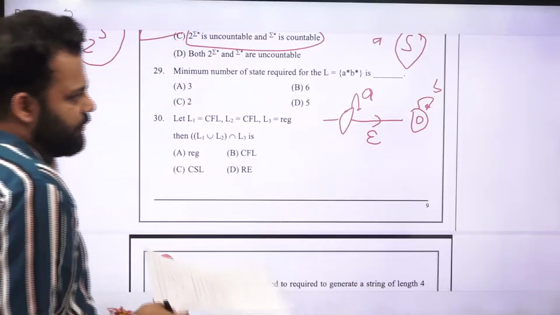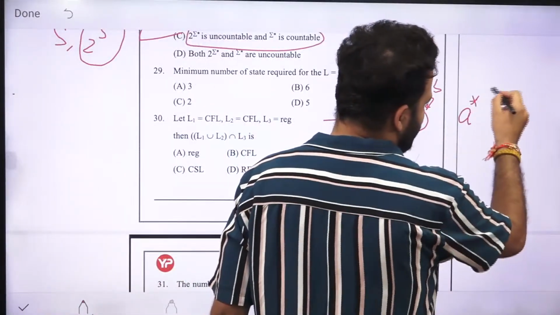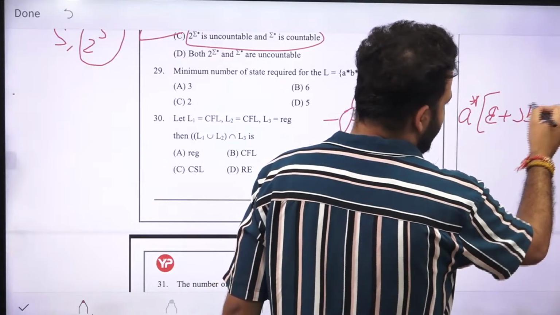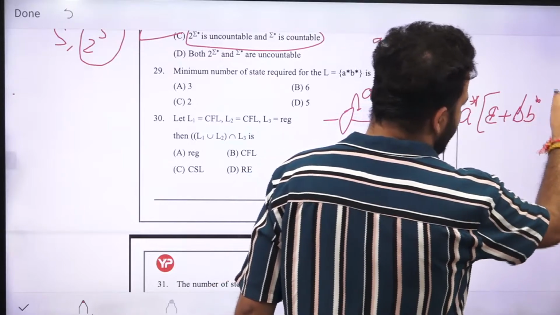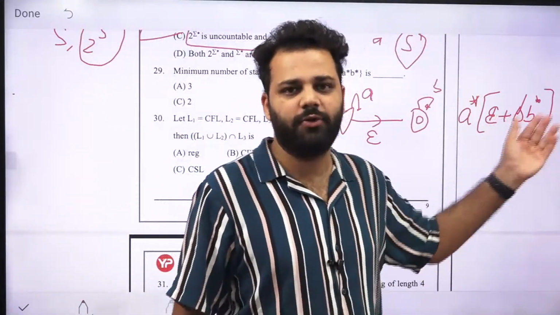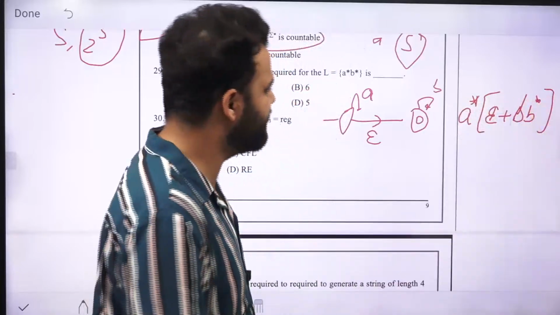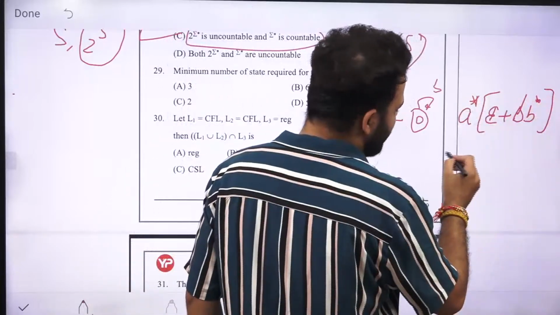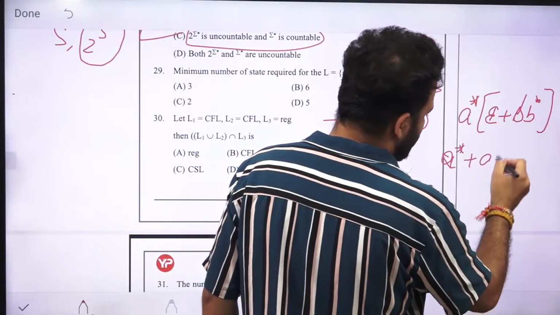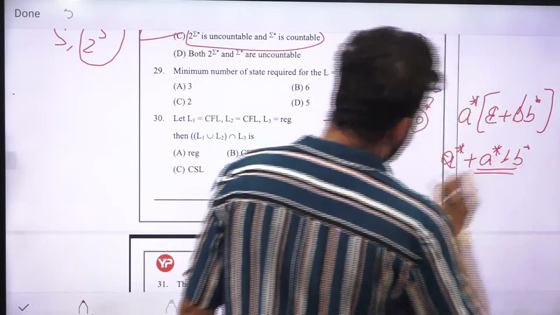So what we can do with A star B star is rewrite B star as epsilon plus BB star. BB star will give you 1 B, 2 B's, 3 B's, and epsilon will give you 0 B's. So it is again B star. So if I multiply this, we will get A star plus A star BB star. Now for this, the NFA is easy.